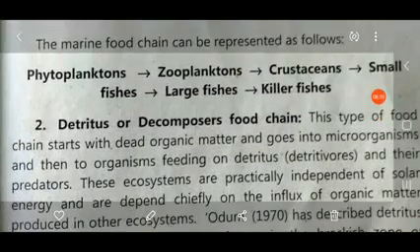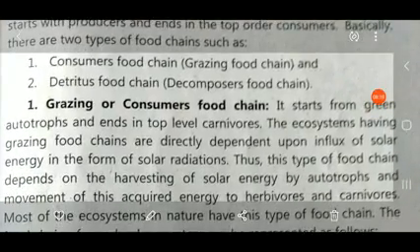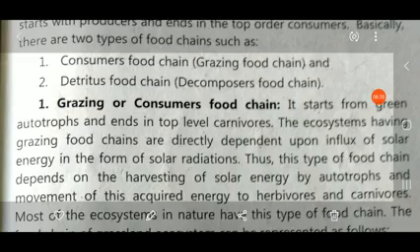Green autotrophic organisms synthesize food materials through the photosynthesis process, and the chain ends at the level of carnivores. The producer is eaten by the primary consumer, then the primary by the secondary, and the secondary by the tertiary consumer, which is the top level consumer.